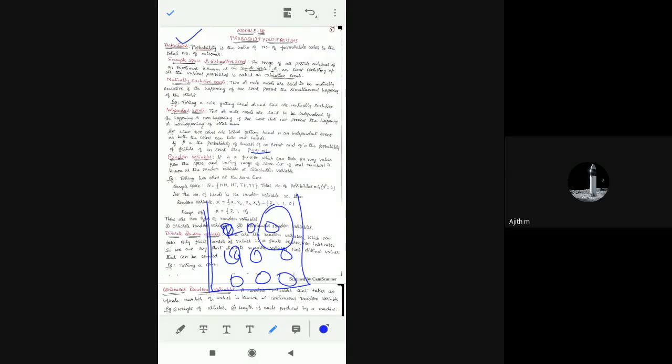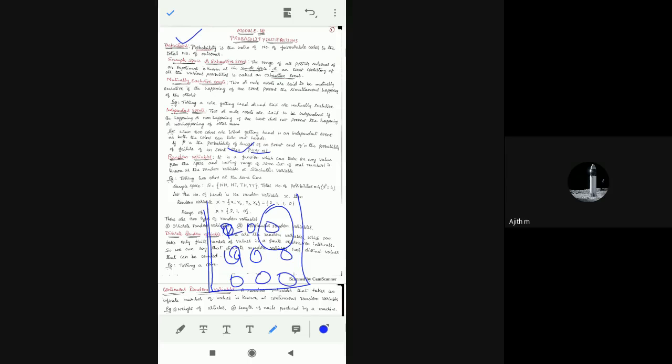So a random variable means picking up any value in a sample space. Picking up any value in a sample space, that is called a random variable. So here I have given the definition. It is a function which can take any one value from the space, correct?